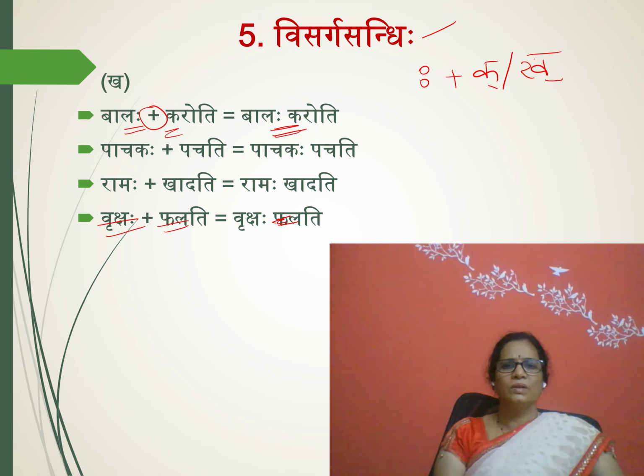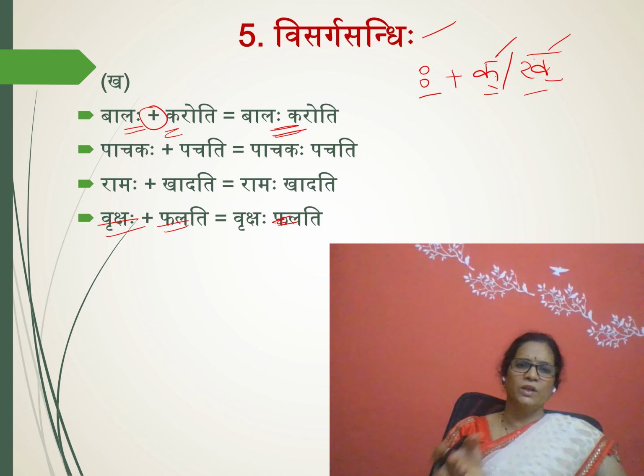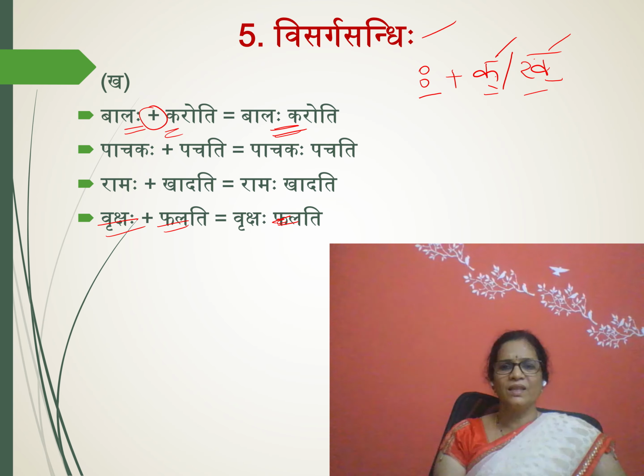That means no change occurred by adding the words also. So here what did you observe? If the first word ends with Visarga and the second word starts with Ka or Kha, then no change occurs. If you are adding, you just remove the plus and write it. If you are dividing the word, you just add the plus in between the words and write it. That's it. Similarly, Pachakaha, here the word ended with Visarga and the second word Pachati started with Pa.